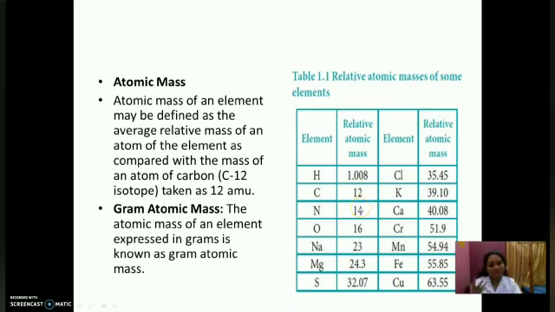Scientists experimentally found out these atomic masses. We cannot take one atom and put it in a weighing balance. In exams also, they will give you the atomic mass. So I hope all of you understood what relative atomic mass is. We are relating with some other element. Okay. Thank you.